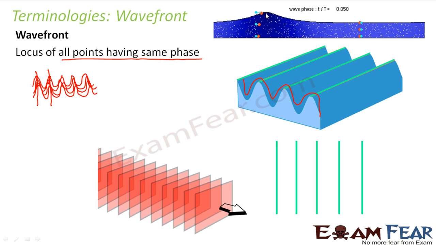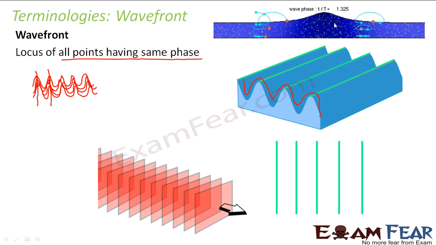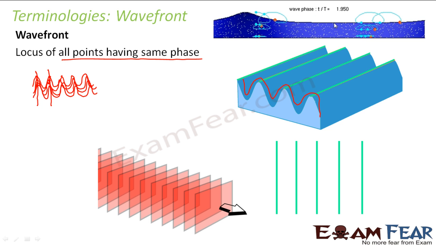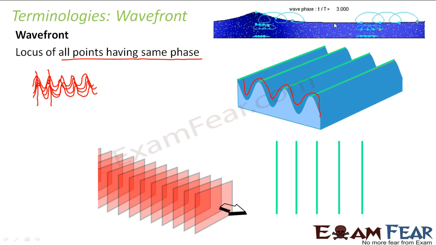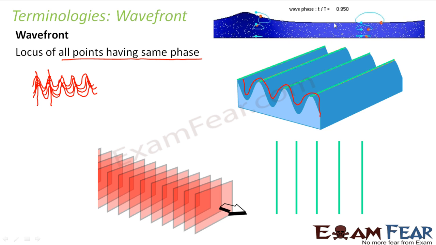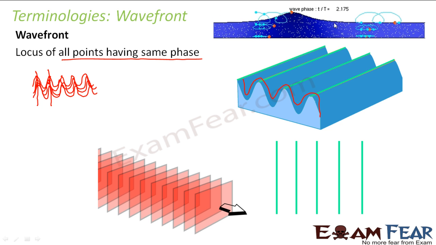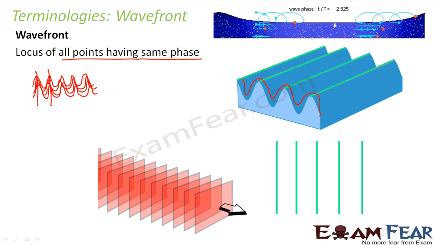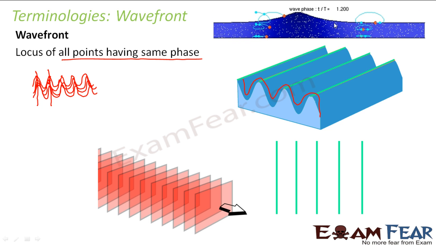Similarly, if you look at this diagram, what does this show? Whenever there is one disturbance anywhere in water, and this is one of the best examples to understand wavefront, if you throw a stone in a small portion of water, you will see that the disturbance spreads far and wide, right?